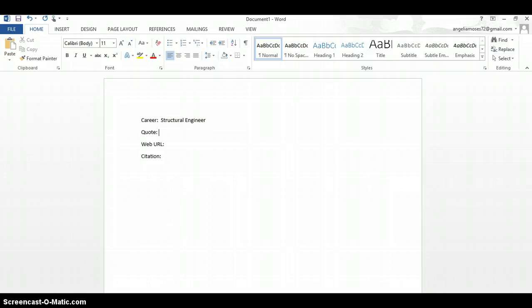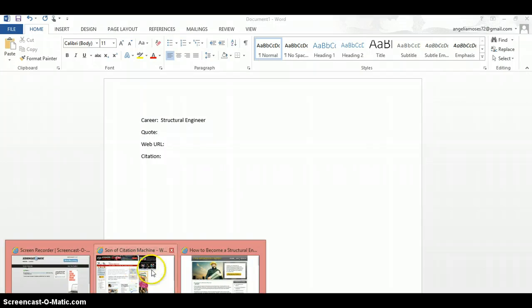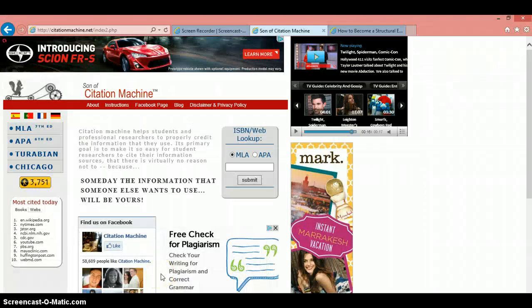First thing I'm going to do is I went ahead and opened up a Word document. It can be a blank document, or you can use the template that I have set up out on the web page. The next thing I'm going to have open is the internet. A program I'm going to use is called Son of Citation Machine, and this is going to help me do my documentation properly. So when I finish my final document, I'll have a reference section and it'll have all that information.